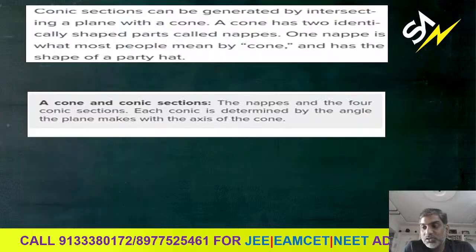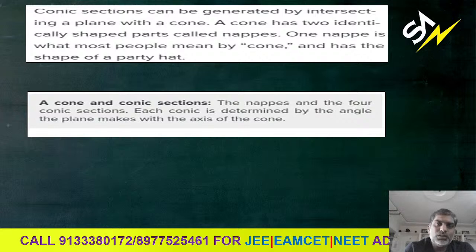Right, let us come to the topic. Today's topic is parabola. Let me give you a brief introduction about conic sections. Conic sections can be generated by intersecting a plane with a cone, right? A cone has two identically shaped parts called nappes. One nappe is what most people mean by cone and has the shape of a party hat, right?